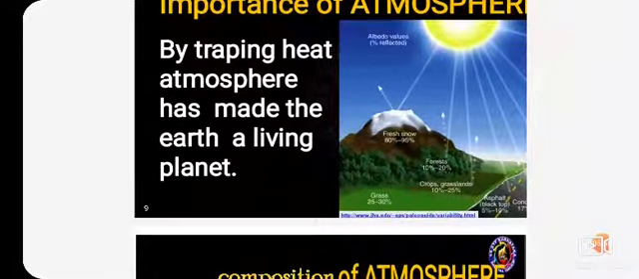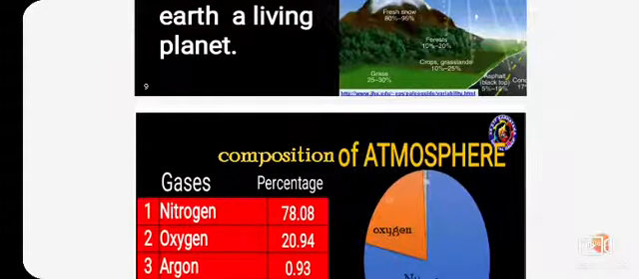By trapping heat, the atmosphere has made Earth a living planet. Trapping sunlight helps us to make the Earth into a living planet. Without sunlight, the plants could not make any food for themselves. So, it is very helpful for human beings.